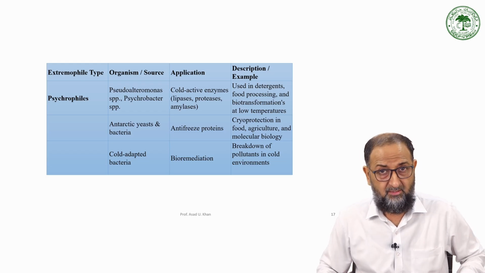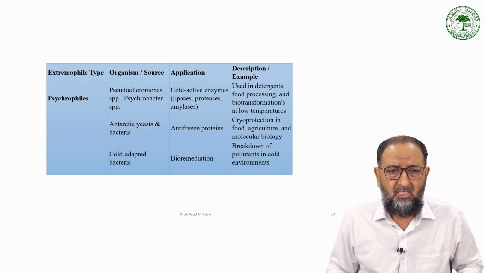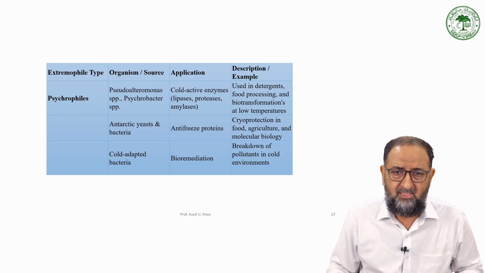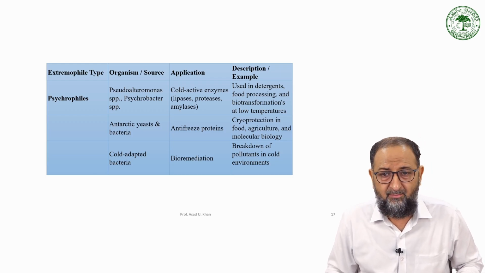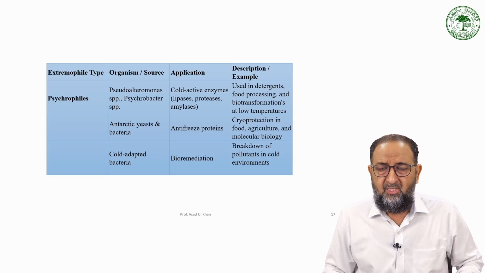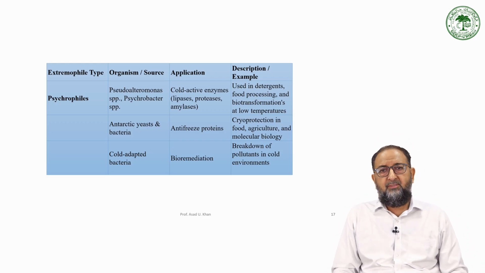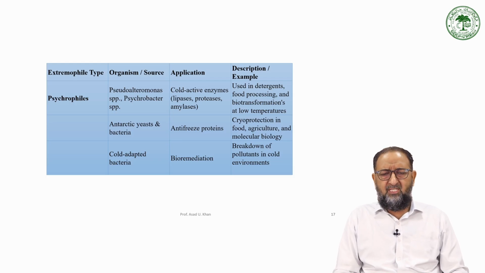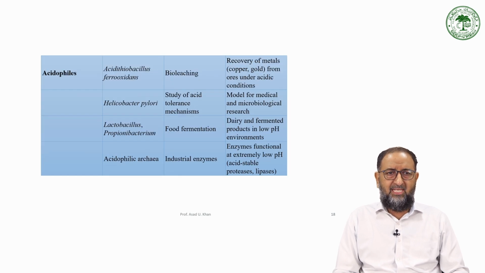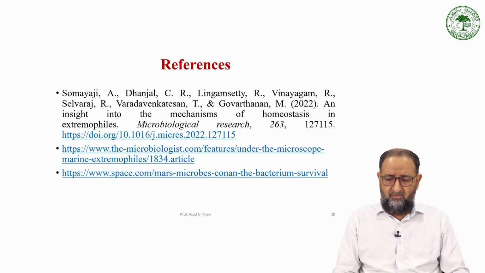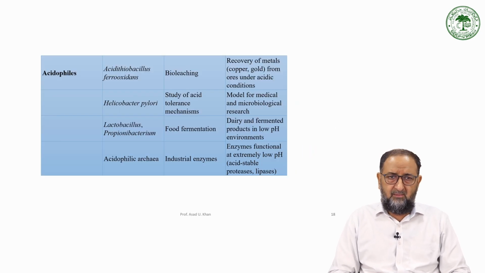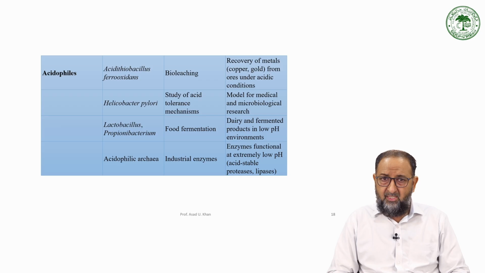In agriculture and molecular biology, it is well used. Cold adapted bacteria, psychrophiles, are used for bioremediation, for the breakdown of pollutants in the cold environment, right? So all these applications from the extremophiles are good in industrial applications, and many applications for the purpose of the environment and industry.